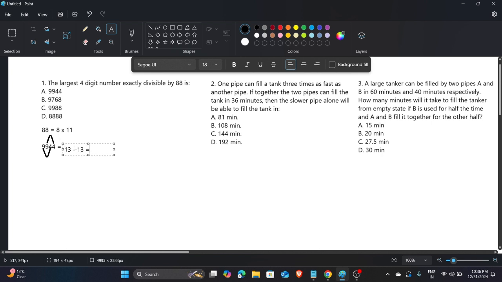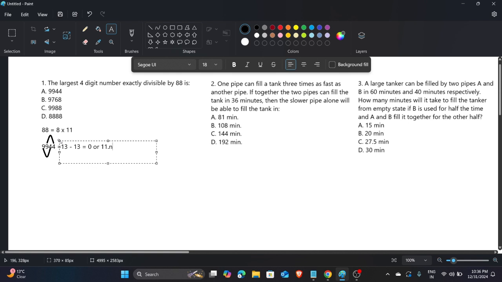If the difference is 0, or 11, or any number divisible by 11, then the whole number is divisible by 11. This is the divisibility rule of 11.